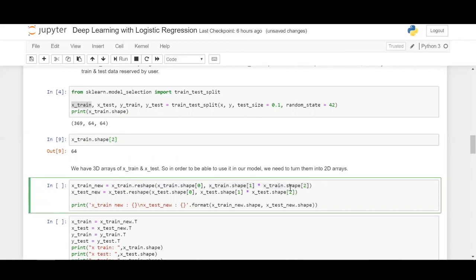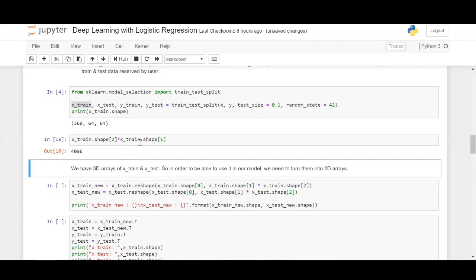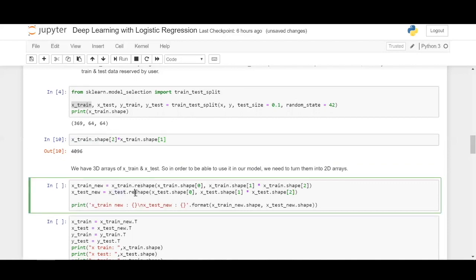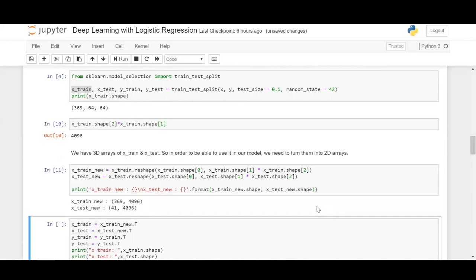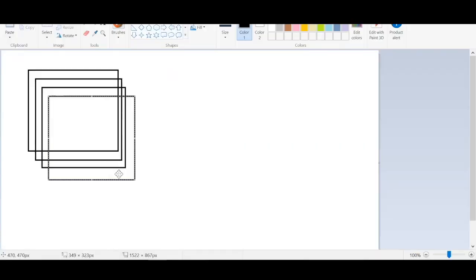So 64 squared, which will get you 4096. So this one is going to be converted into a 4096, 369 shape. Similarly, let us apply it upon xtest and see the new shapes that you have obtained. So now the new shape is 369, 4096 for training data and 41, 4096. So basically it will look like this.